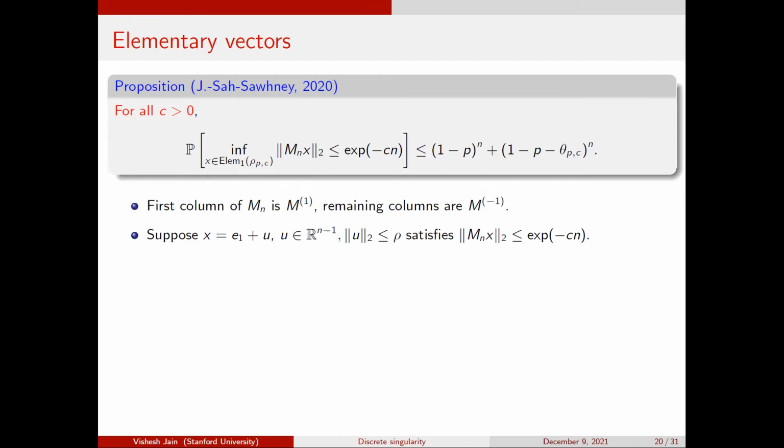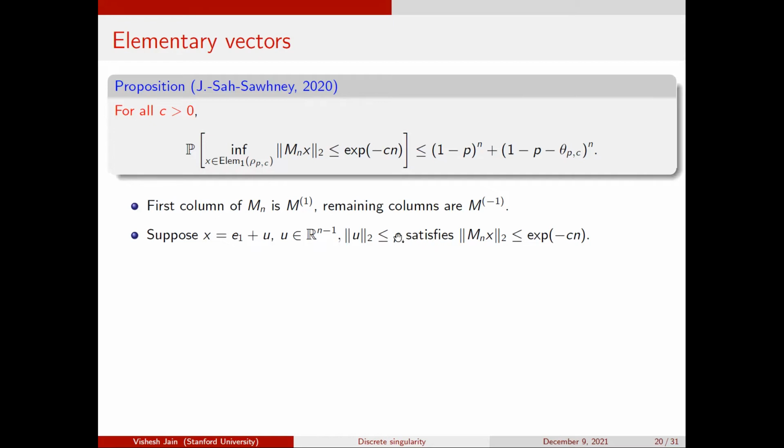If you fix p and you fix c, then it's fixed. And it's within distance rho of E1, up to some slight normalization, given that it's on the sphere. One way that you can think about this vector is that it is E1, so 1, 0, 0, 0, plus some vector supported on the other n minus 1 coordinates, which has norm at most rho. Okay.